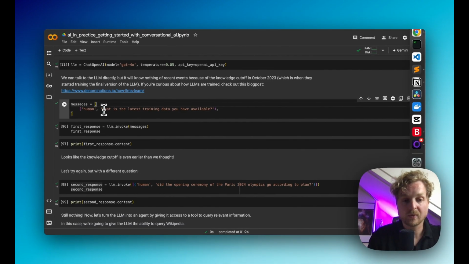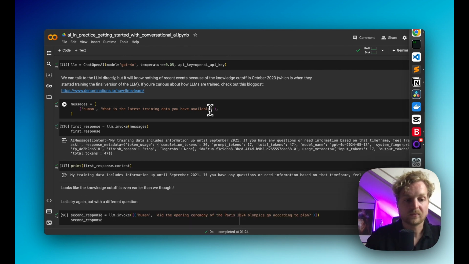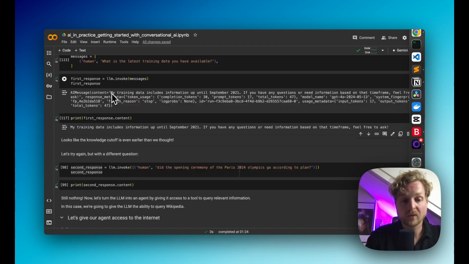And let's see what happens when we ask it what the latest training data is that is available in the large language model. There we go. So according to GPT-4o, its training data includes information up to September 2021. So it's even earlier than we said at the beginning.